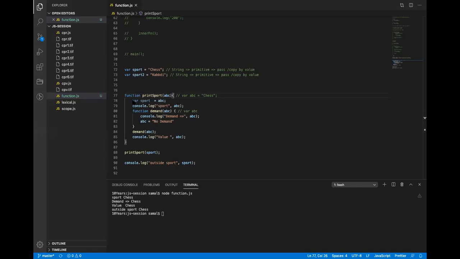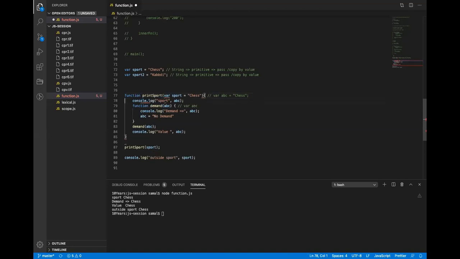JavaScript says you don't have to write the same line again, because this looks like redundant, repeated code. Behind the scenes it does something like this: you don't write a var keyword whenever a parameter is passed.